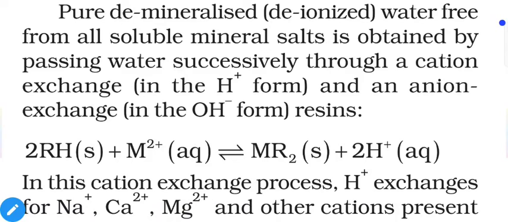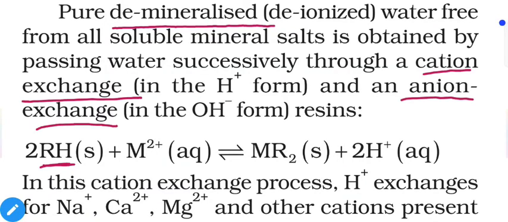Now if our requirement is for pure demineralized or deionized water, then we can use this ion exchange or resin method. So instead of RNa, we will use RH. We will use two different types of resins: first cation exchange and then anion exchange. In cation exchange, our Ca and Mg will be replaced with H+.